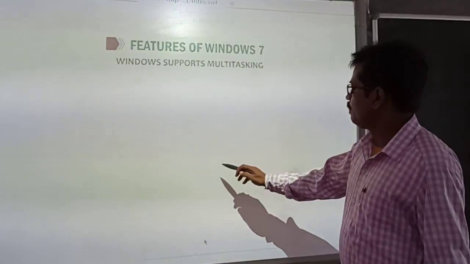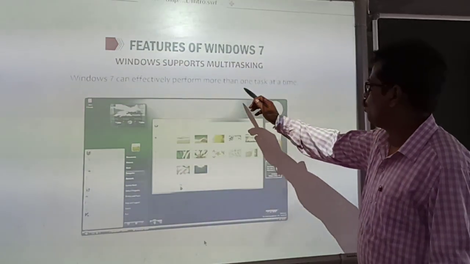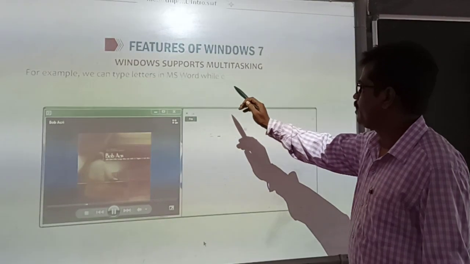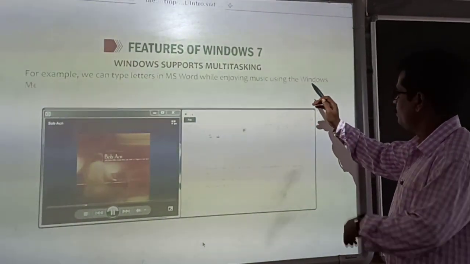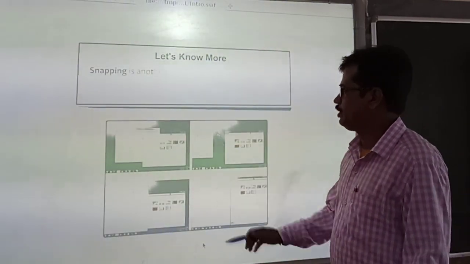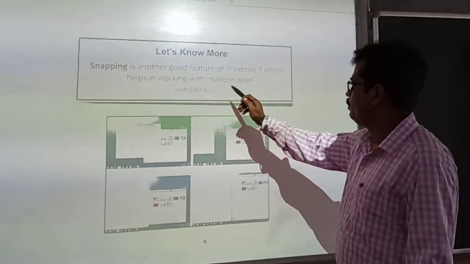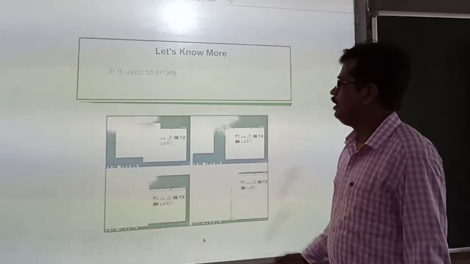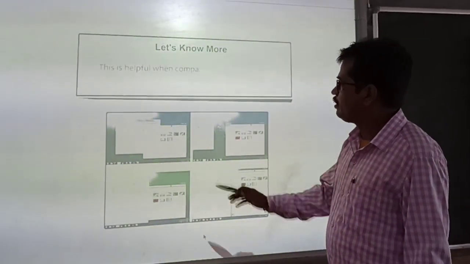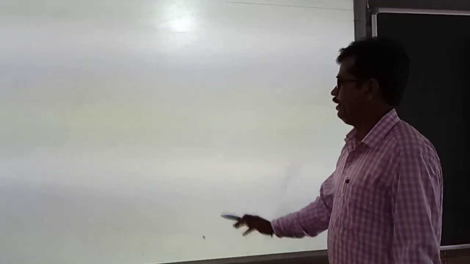Windows supports multitasking. This is the next feature. Windows 7 can effectively perform more than one task at a time. For example, we can type letters in MS Word while enjoying music with Windows Media Player. Snapping is another good feature of Windows 7 which helps in working with multiple open windows. It is used to arrange windows side by side on the screen. This is helpful when comparing two documents or moving files from one place to another.